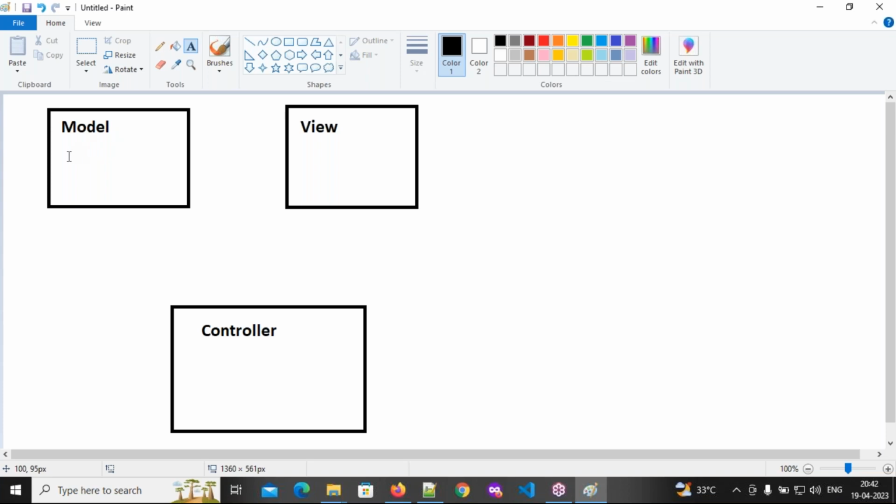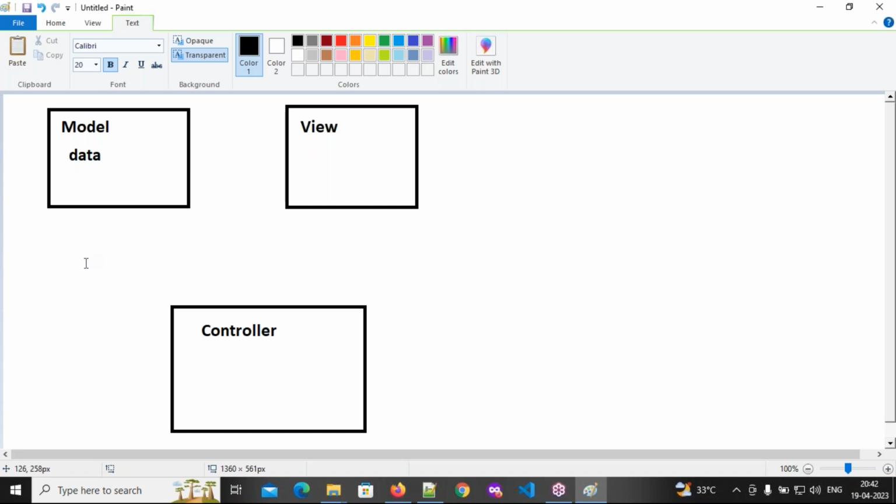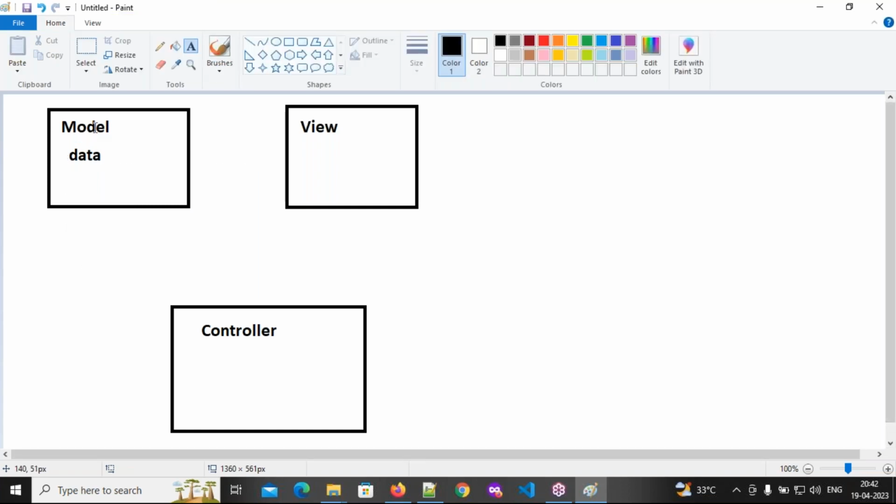This is called the model. So where is the data available? In the database only, but we retrieve it in the model actually. Right, so it is available in the model.